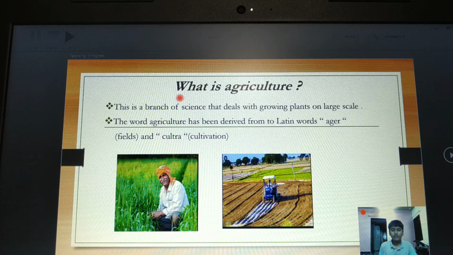So, now let's see what is agriculture. This is a branch of science that deals with growing crops on a large scale. The word agriculture has been derived from two Latin words, ager, which means field, and cultura, meaning cultivation. Now, a country like India is mainly dependent on agriculture as a main occupation. More than 60% of India's population is dependent on agriculture.